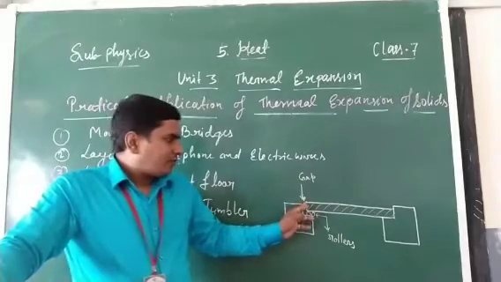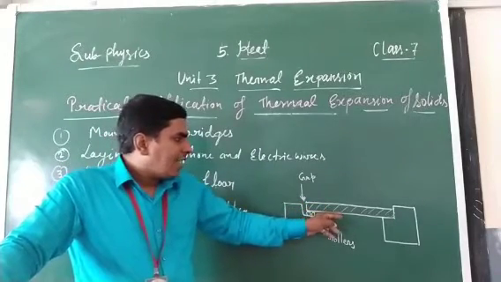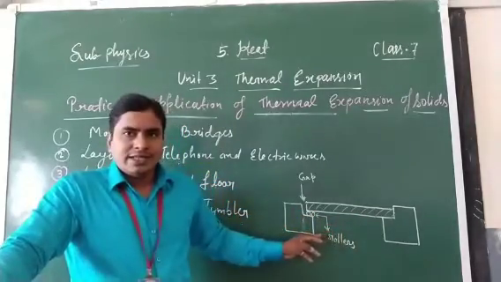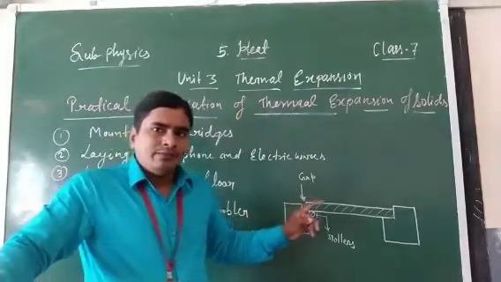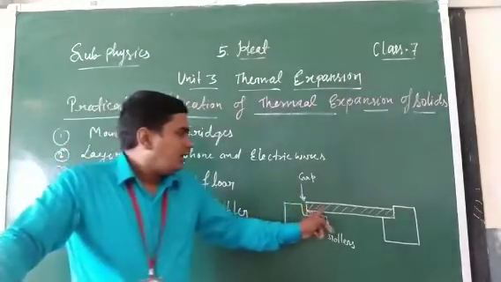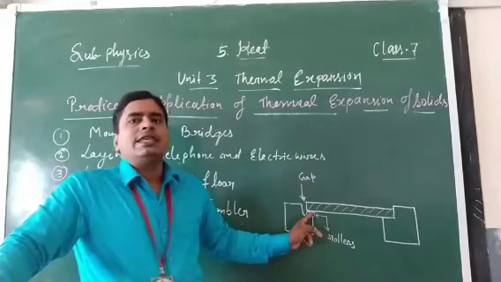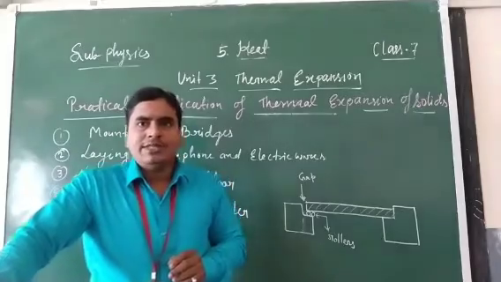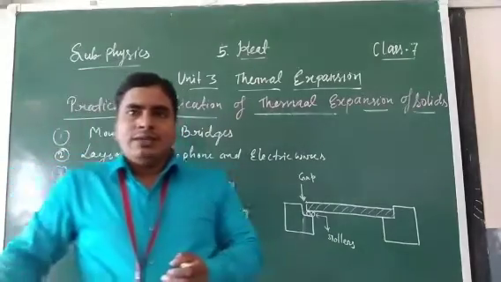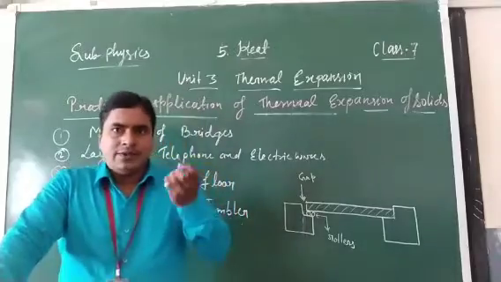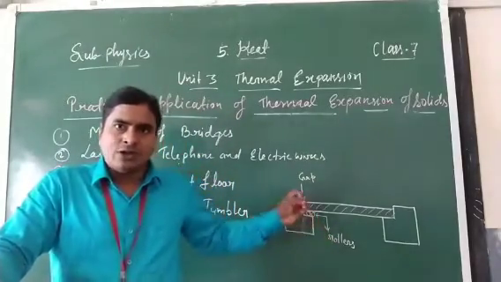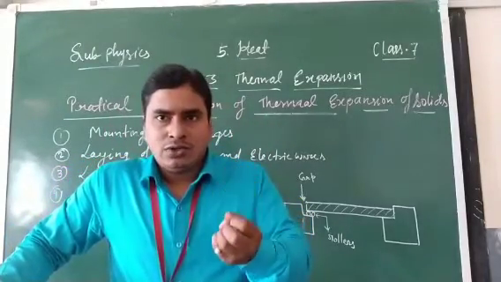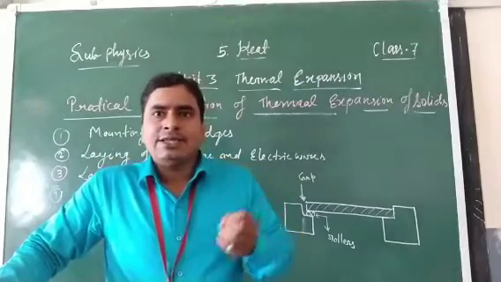So that's why girders and rollers are provided at the wall of the bridges, and also a gap is provided between the girders and rollers, so that the expansions cannot cause any damage to the bridge. Because we know that in summer, when heat is absorbed by the girders or the rollers made of iron, expansion takes place.